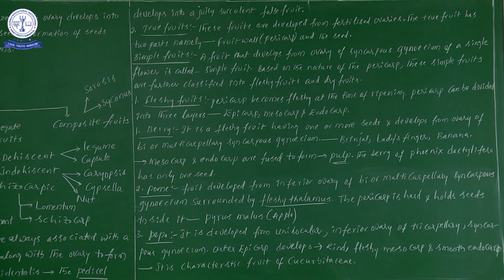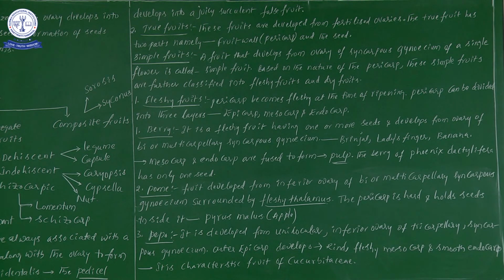So here on this side we have seen that simple fruits are of two types: one is fleshy and the other is dry. That information I have written here. Simple fruits are classified into two types, fleshy fruits and dry fruits. Don't forget, simple fruits develop from the ovary of a syncarpous gynoecium of a single flower. So thereby, simple fruits are formed.